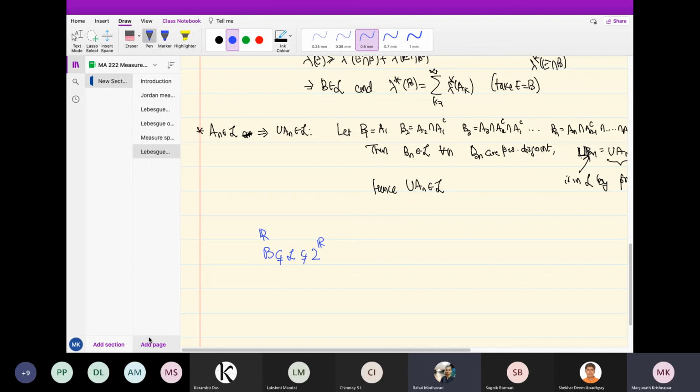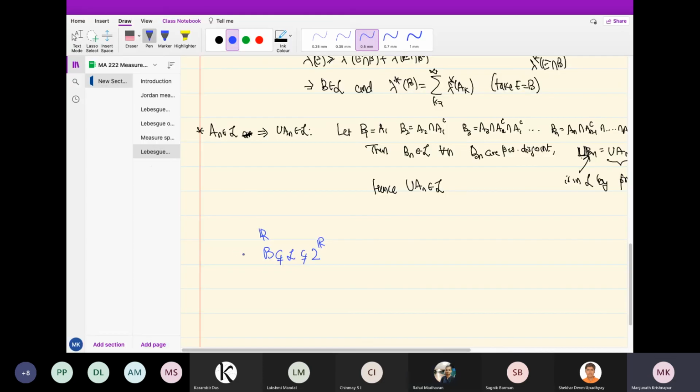Sir, and the second question was, are they the same infinities, Borel and L with respect to 2 power r? Good question. One way to distinguish between the two is that they are not actually the same. The Borel sigma algebra has the same cardinality as the real numbers. This is not obvious.